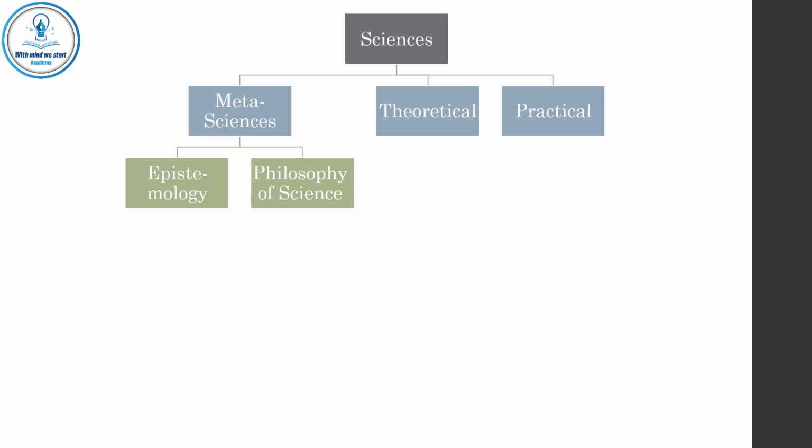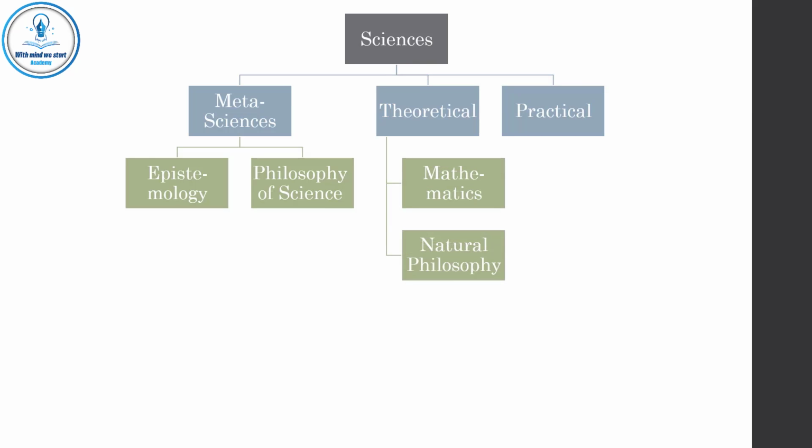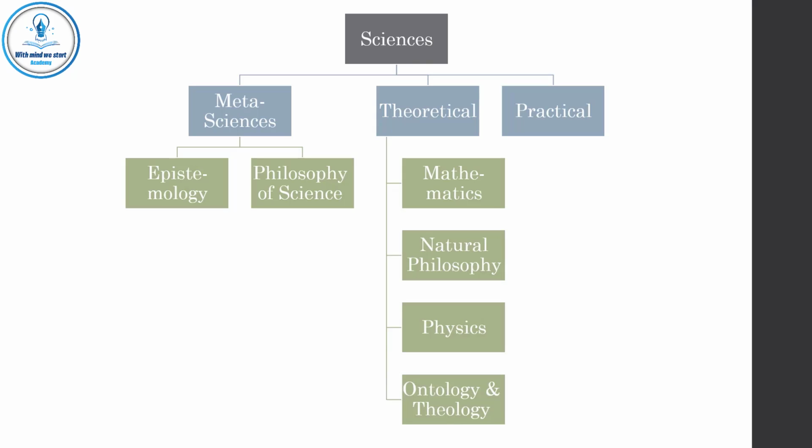Theoretical sciences are like mathematics, natural philosophy, physics, ontology, and theology. Ontology studies existence. Theology studies the supreme causes of existence. All of these sciences need logic to be rational and correct.